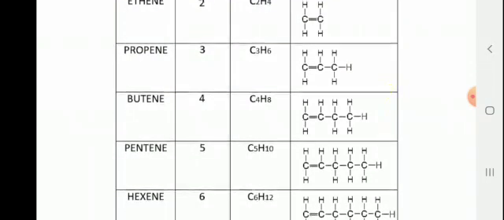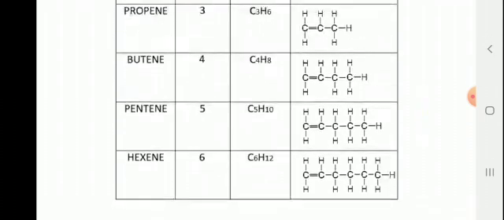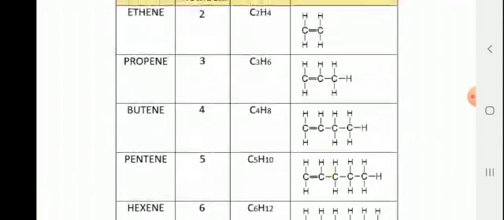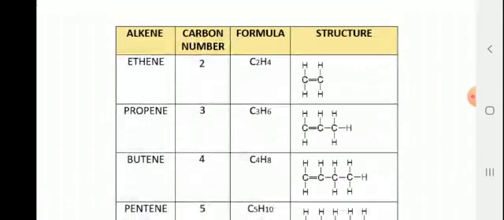If n is equal to 4, then it is butene, C4H8. If n is equal to 5, then it becomes C5H10, pentene. If n is equal to 6, n means number of carbon atoms, then the formula is C6H12 and it is hexene. So the last 3 letters are ENE, and they all have at least one double bond between two carbon atoms.